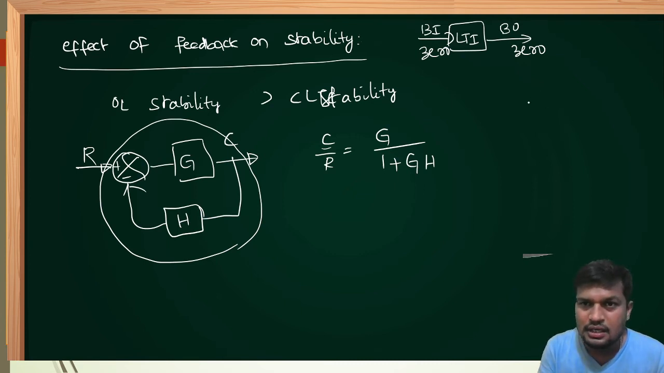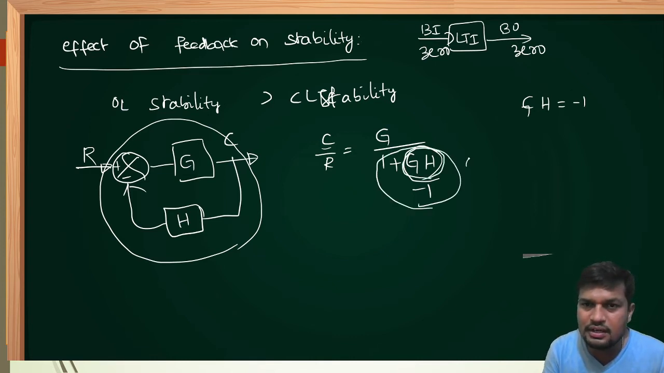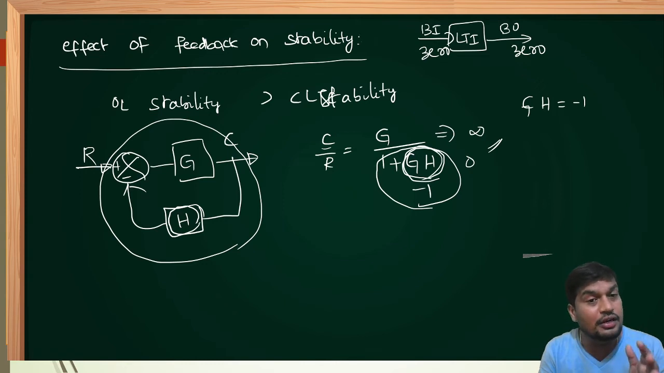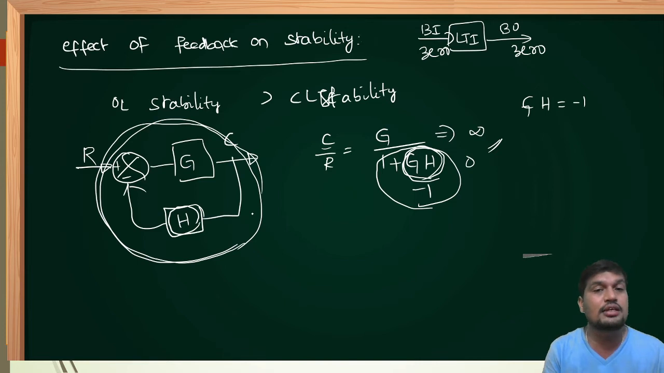Let us assume I have selected mathematically G(s) into H(s) value as -1. Whenever I selected this, it is already a stable system because it has finite gain, I have finite output. Suddenly I have selected G(s) into H(s) value as -1. Therefore denominator value is 0. Anything by 0 will be infinite. Now output value becomes infinite. That means if this feedback, also called sensor, if feedback or sensor is not used carefully, this makes this stable system also an unstable system.